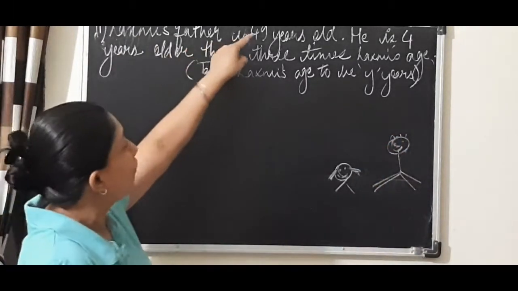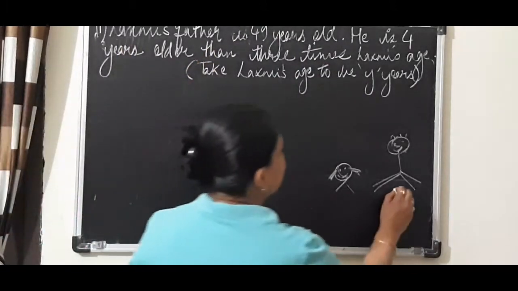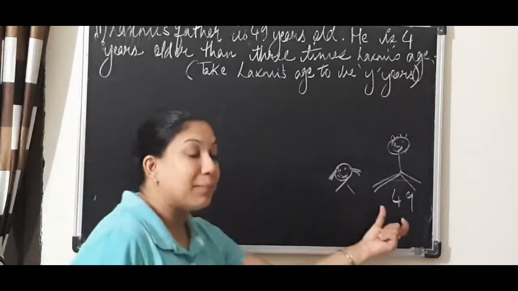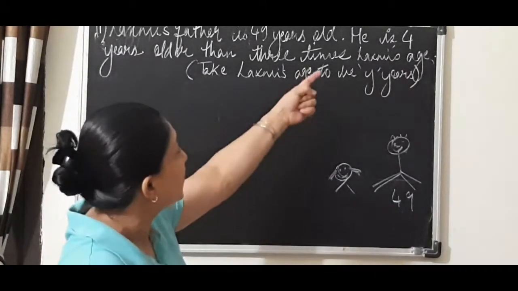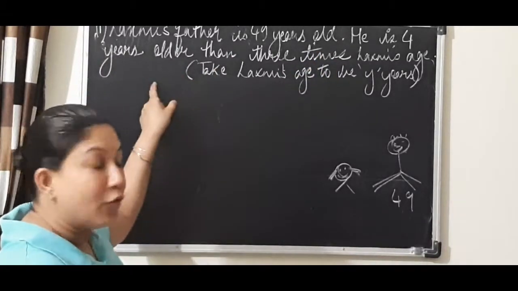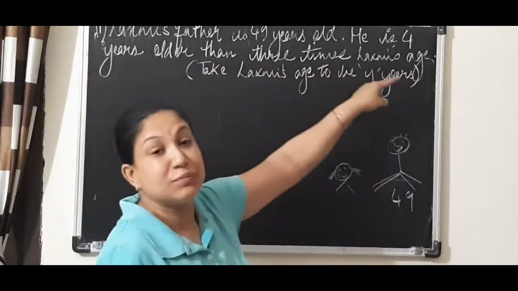Lakshmi's father is 49 years old. It is given father's age is 49. But now this number they are comparing it with Lakshmi's age. So see what they are saying. He is 4 years older than, and 4 years older than means plus 4. Then 3 times Lakshmi's age.